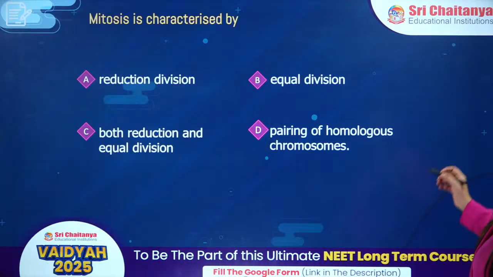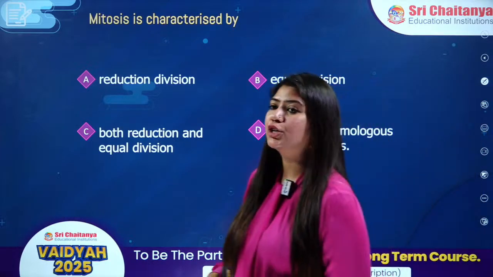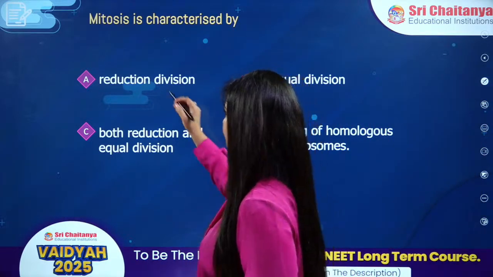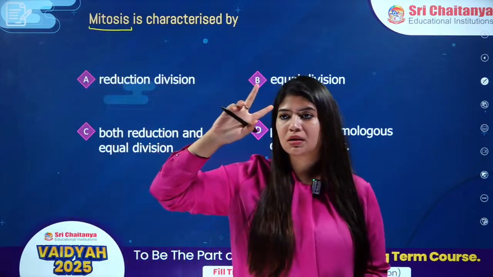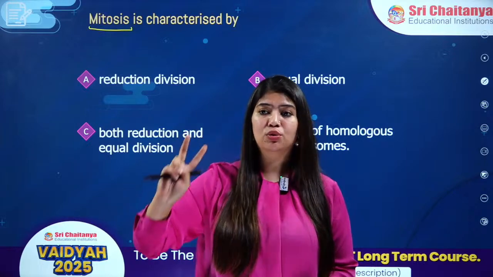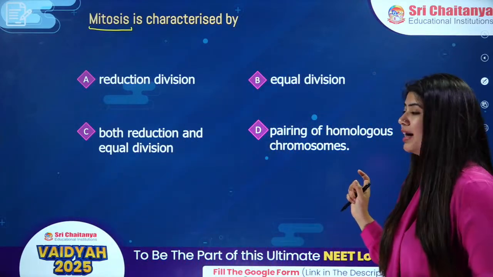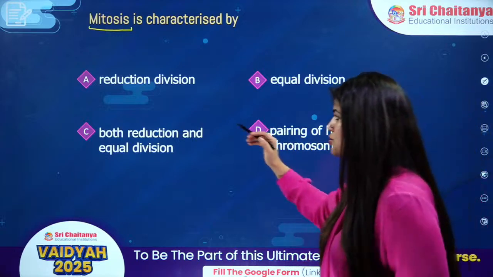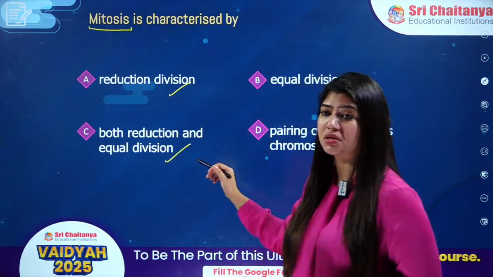Your very first question on your screen. Students, first question on your screen: mitosis is characterized by what? If I speak about the cell cycle, we discuss two things. We can have two different types of cell division. First is mitosis, second is meiosis. So, in this question, the question is about mitosis. Is it reductional division? Is it both reductional as well as equal division?